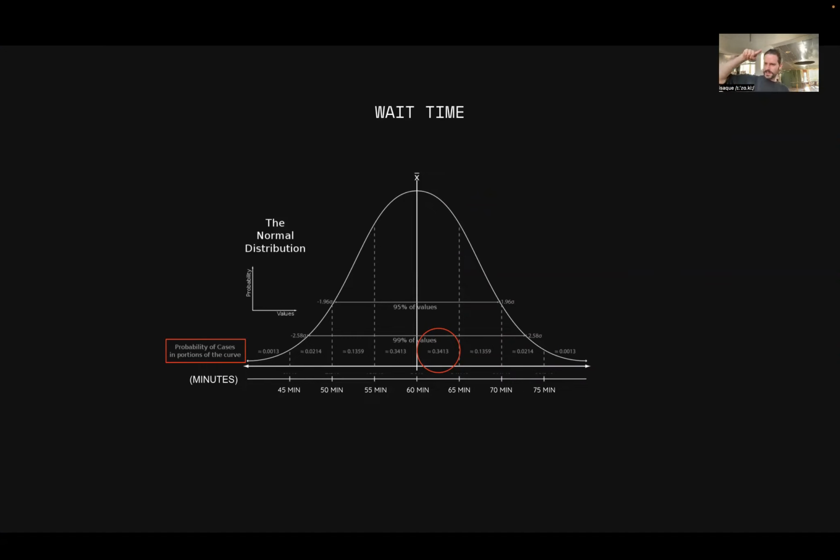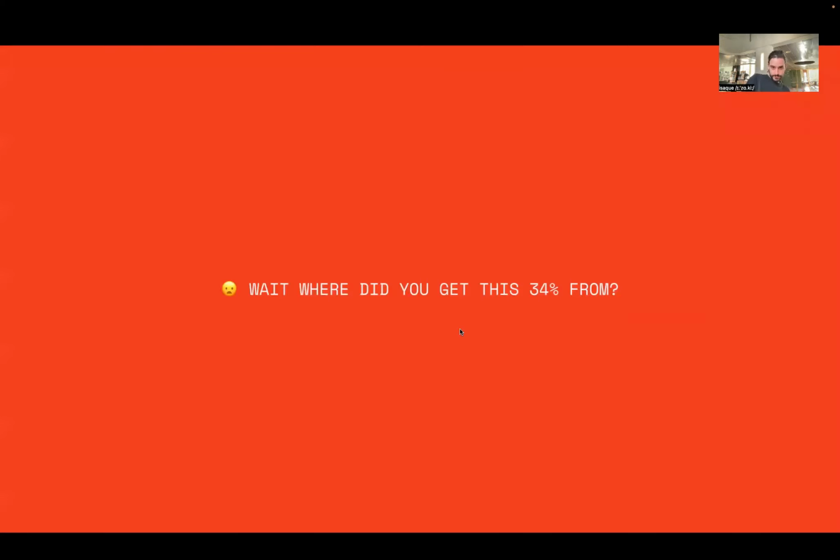When you calculate the area of a triangle, like in high school, remember, it's the height times the width divided by 2 or whatever. It's the same thing that we're doing here. We're calculating the area of this distribution. So this area highlighted here accounts for 34% of the total area of the curve.